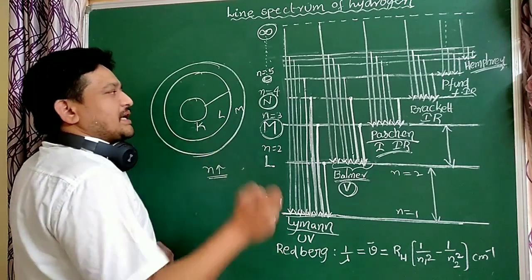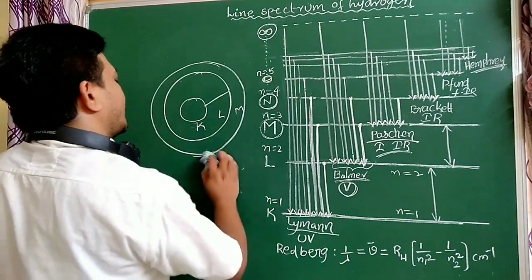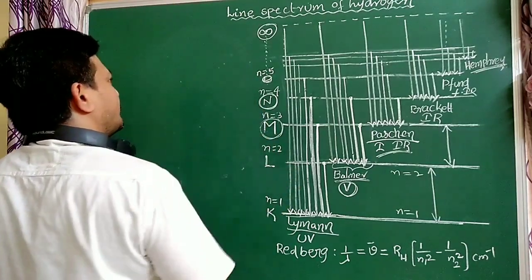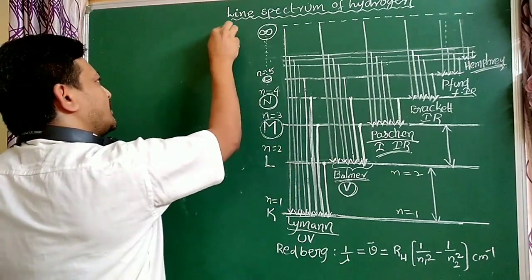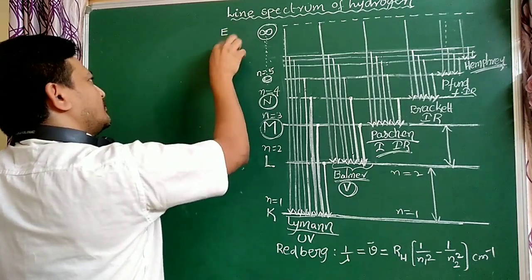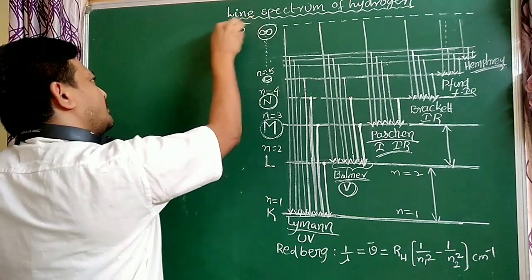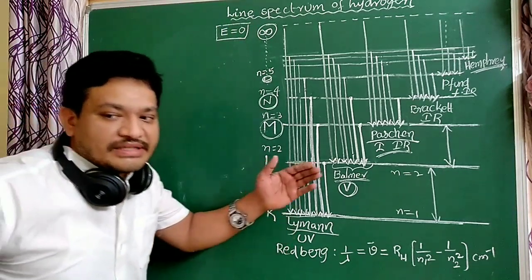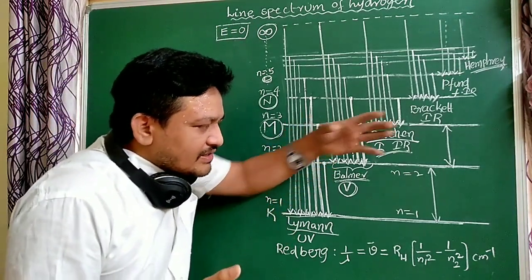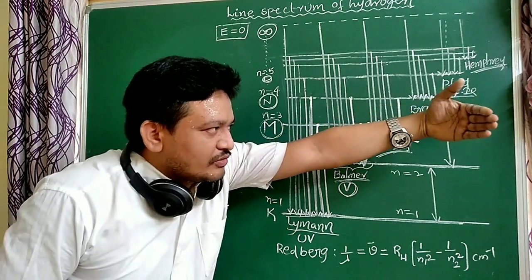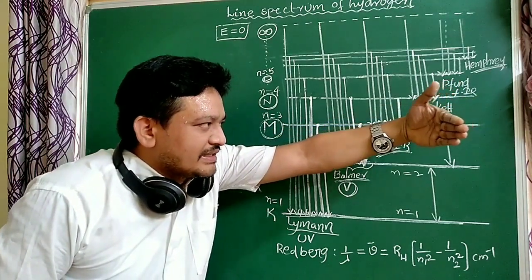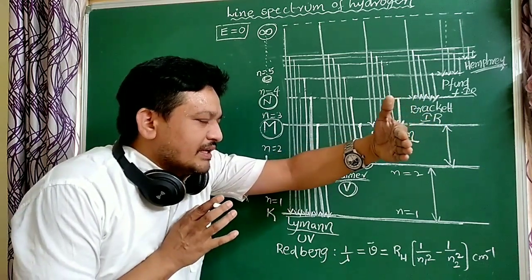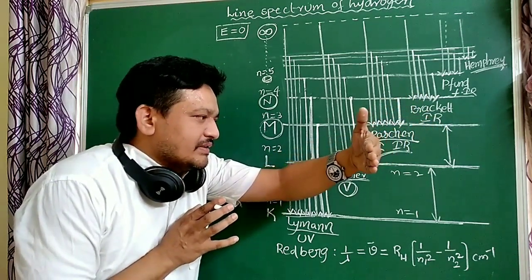At n equal to infinity, the energy of the electron is 0. At infinite distance, what is the energy? It is 0. Towards the nucleus, the energy decreases. As the electron comes towards the nucleus, the energy decreases. That is very important.